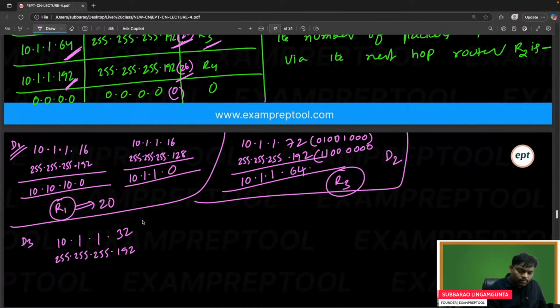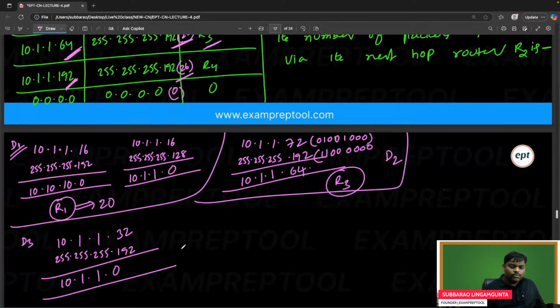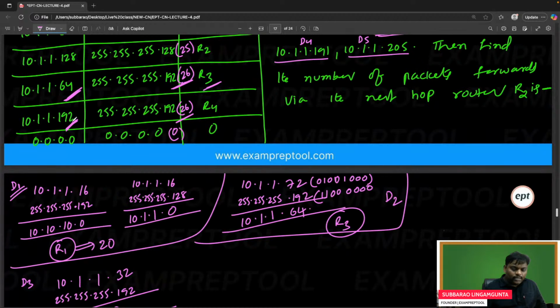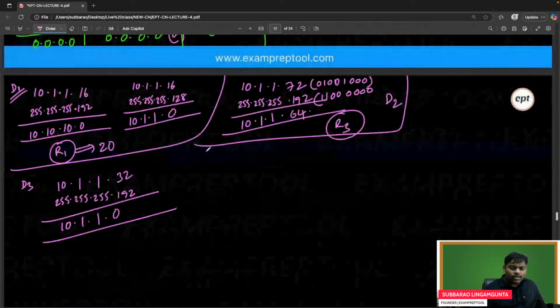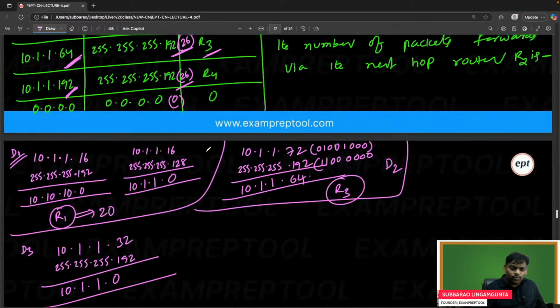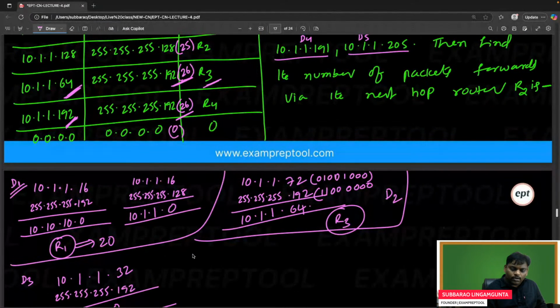10.1.1.32. So it is going to be 10.1.1.32 and 192. I think there is no relation. Is it matching? I think R4 is not matching, R3 also not matching. Let's go for R2.